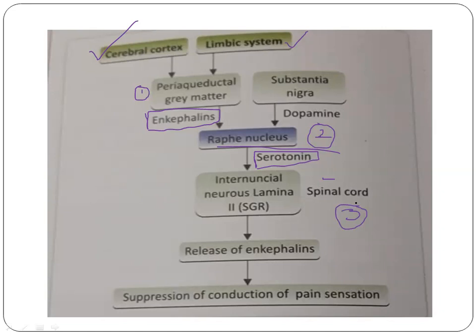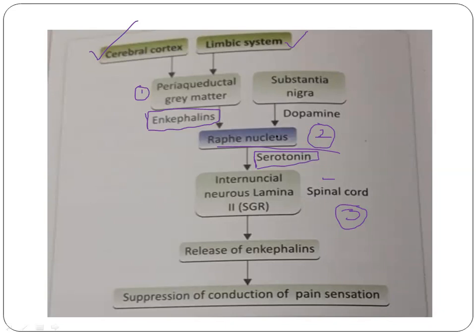So they can ask the question in different ways. If they ask to explain the analgesia mechanism of pain, the answer is the same. The nerve endings of the neurons originating from the periaqueductal gray matter secrete enkephalins near the raphe nucleus. So in turn, the raphe nucleus is stimulated.